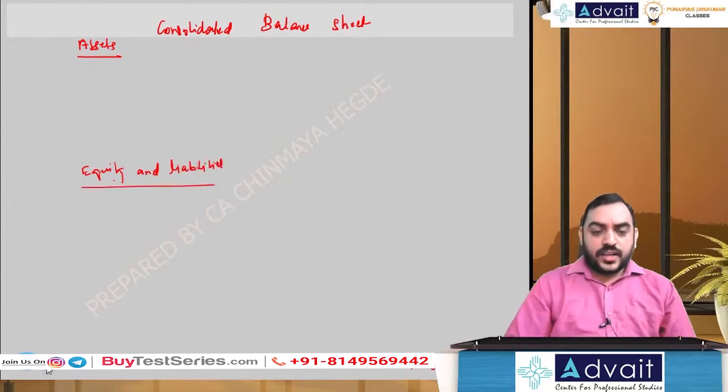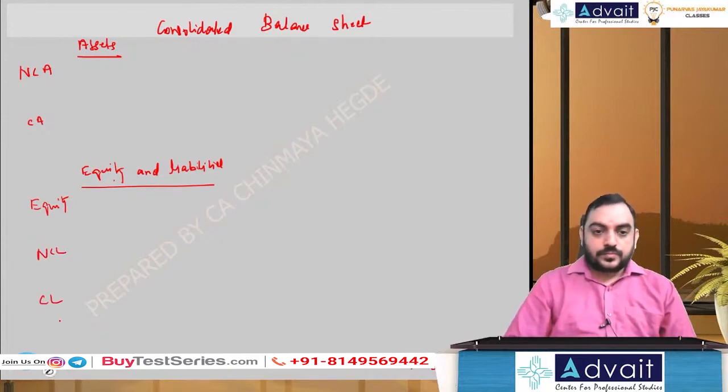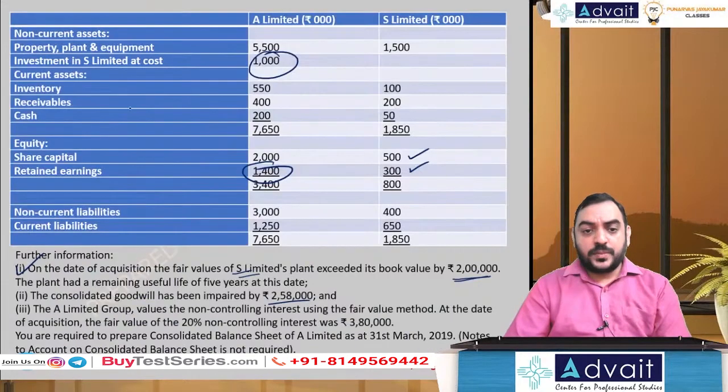So under assets, we will have two heads, non-current assets and current assets. Under equity and liabilities, we will have equity, non-current liability, current liability.